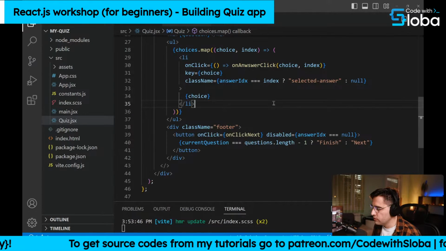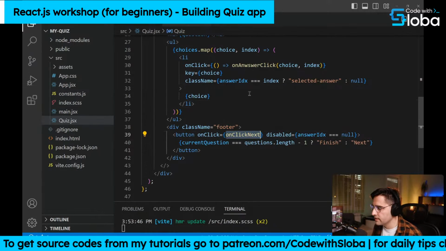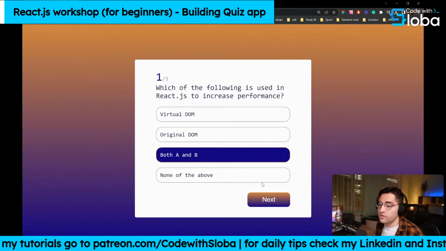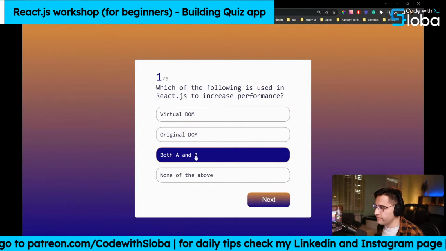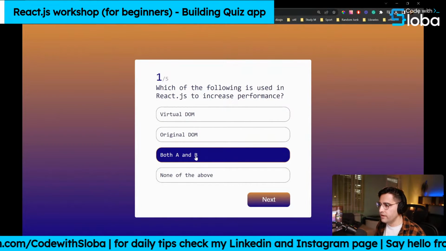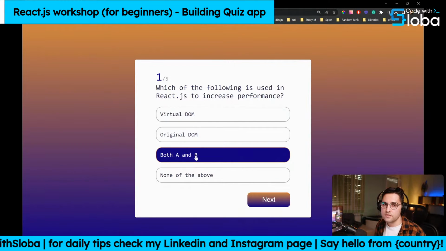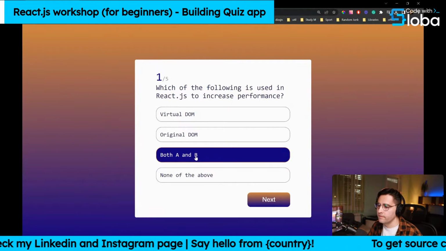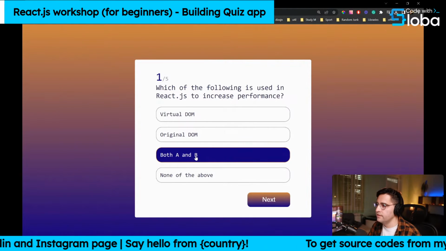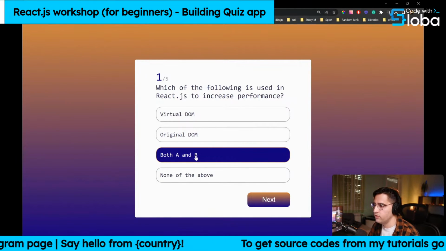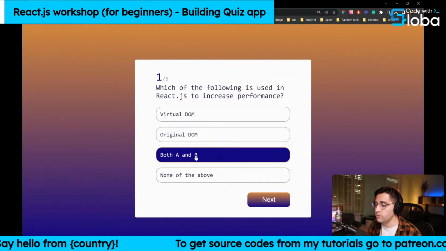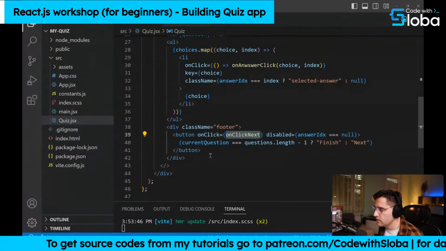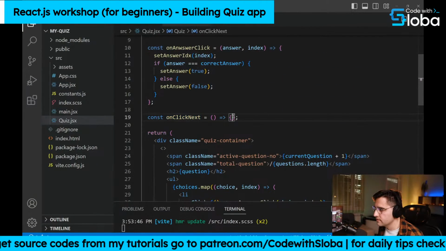So what we're going to do here is we want to handle this on click next. So what happens once we select the answer here, we want to click on next, and something should happen, right? So we want to check if this is the correct answer or not. If it is, we want to store some points. So at the end of this questionnaire, we want to show you how many points you made, and then show you a score, and if you want to retake this questionnaire again. So let's do that inside of this on click next here.